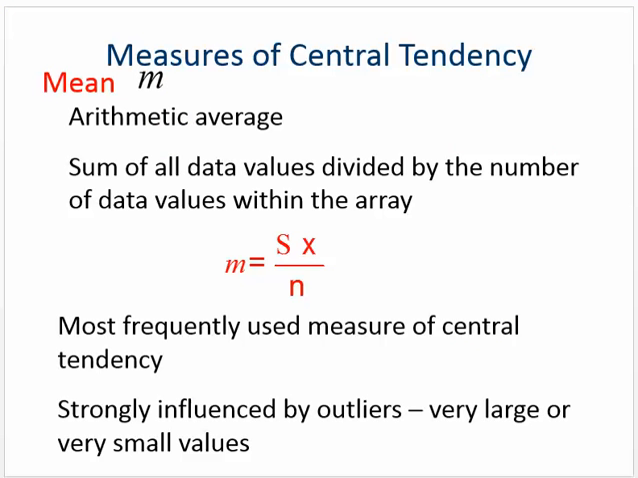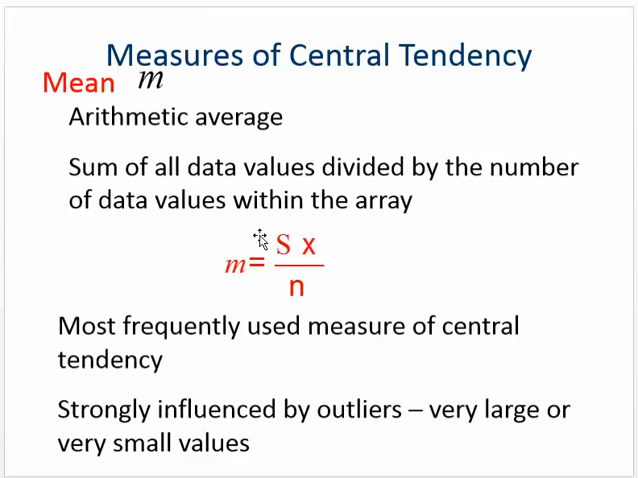Okay, measures of central tendency. The mean, the arithmetic average. It's the sum of all data values divided by the number of data values within the array. So forget about this equation. We know how to find the mean. We simply add them all up and then divide by the total. It's the arithmetic average.